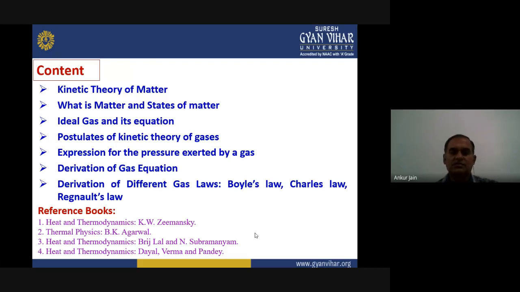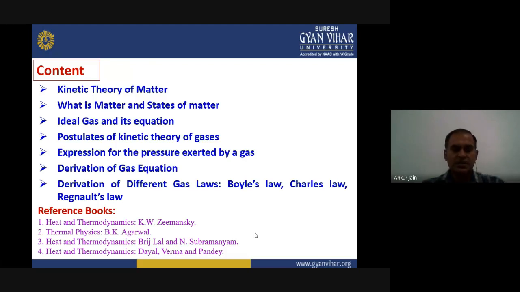Then we will talk about postulates of kinetic theory of gases, and then we will derive an expression for the pressure that is exerted by a gas, and using that expression we will derive the gas equation, and finally we will derive some other gas laws that are known as Boyle's law, Charles's law, and Regnault's law.